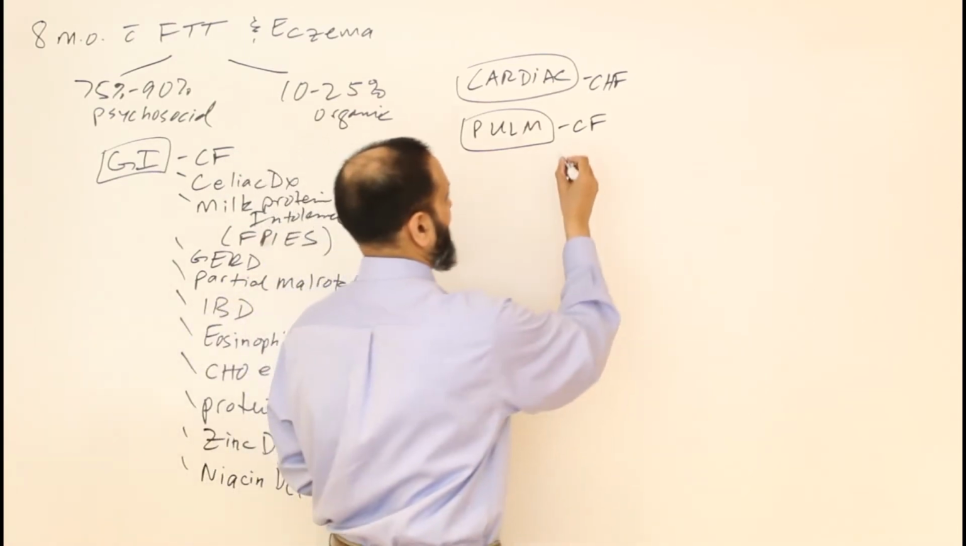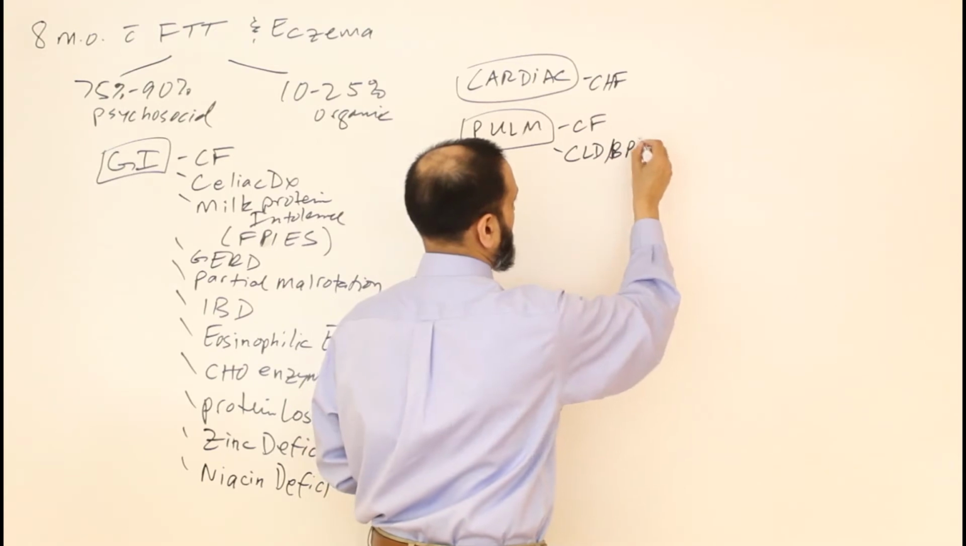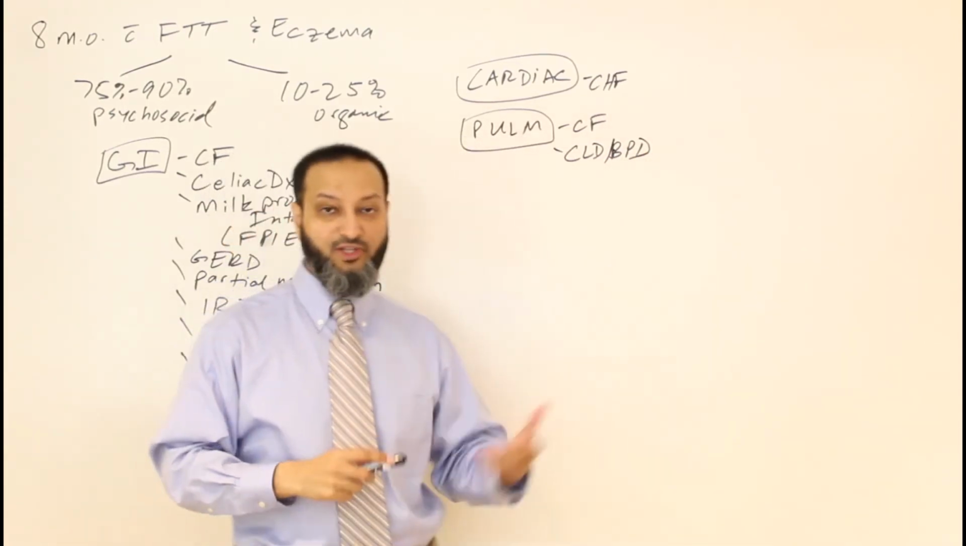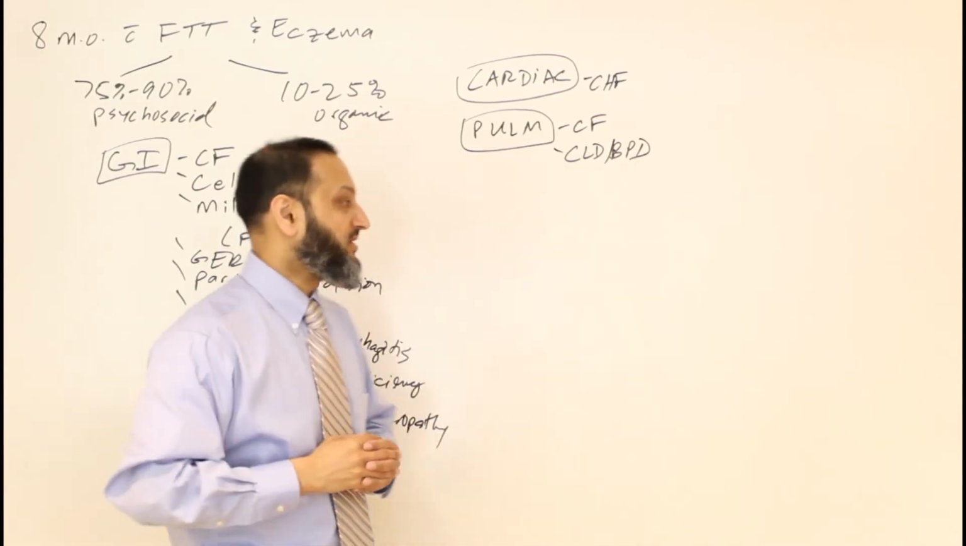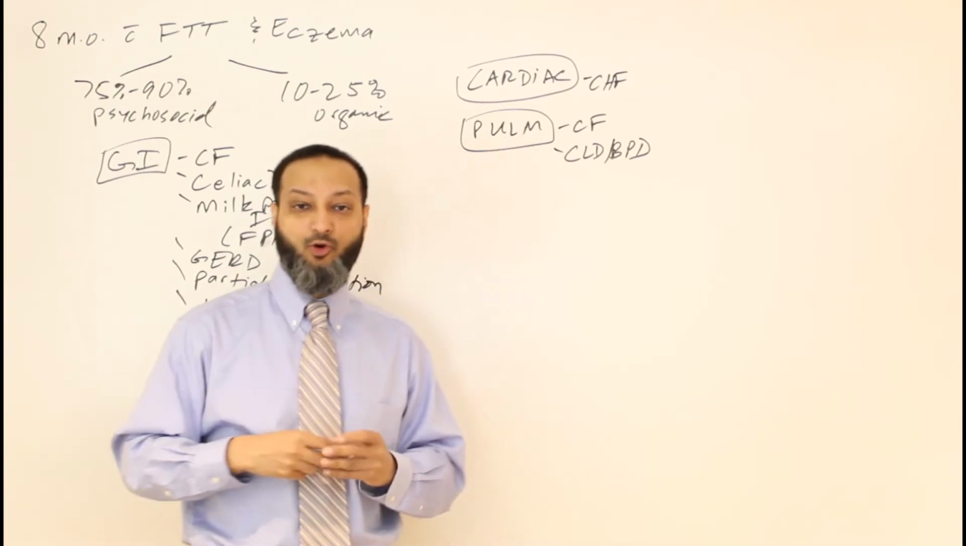Other things, different types of chronic lung disease, or if a child is premature and they have BPD or bronchopulmonary dysplasia, again, increased work of breathing, increased respiratory rate and respiratory effort, burning more calories, and that can cause failure to thrive and poor weight gain.